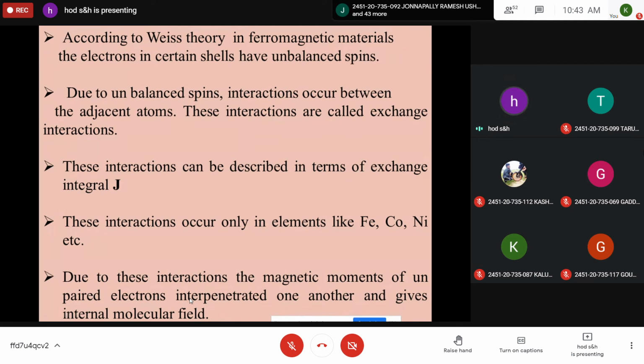This you should write down. Due to unbalanced spins, interactions occur between the adjacent atoms.